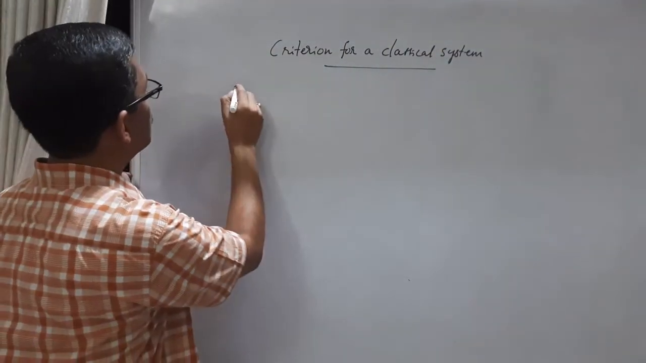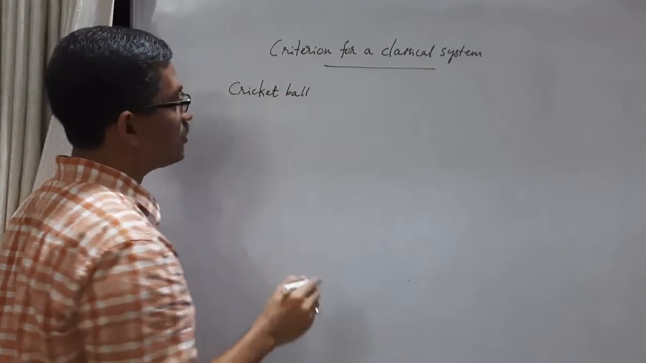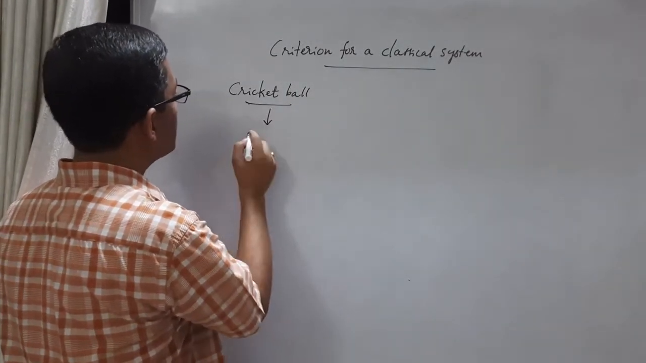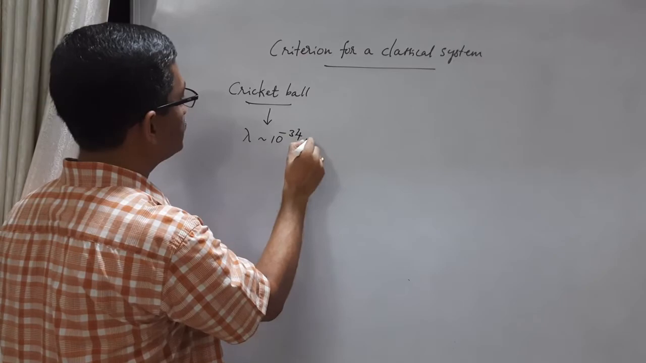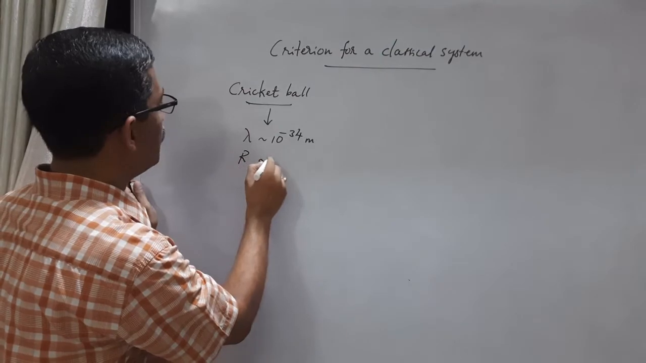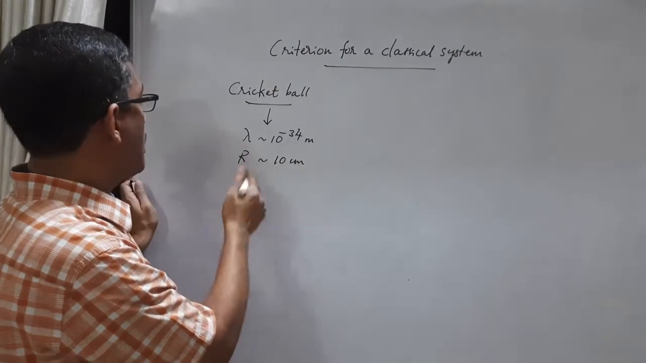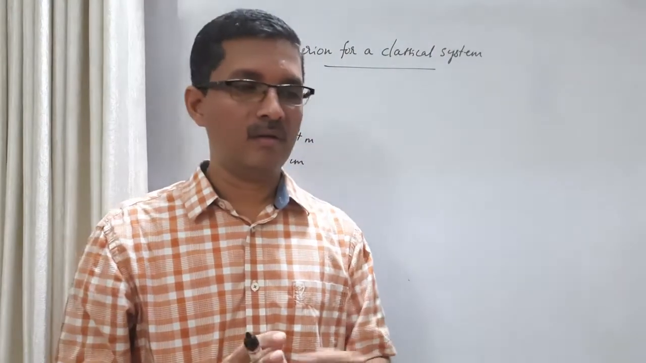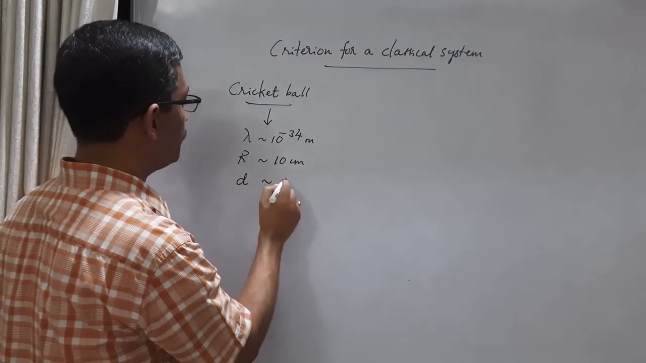If we consider the case of the cricket ball, we know that the cricket ball is a classical system. But what makes the cricket ball a classical system? In the case of a cricket ball, lambda is of the order of 10 raised to minus 34 meter. What about the dimension of a cricket ball? Let us say the radius is of the order of maybe 10 centimeter. And what is the dimension of the environment in which a cricket ball is moving? Of the order of meter. So the dimension of the environment is of the order of 1 meter.